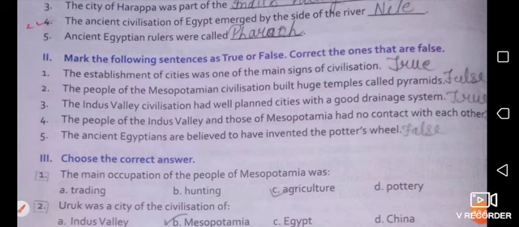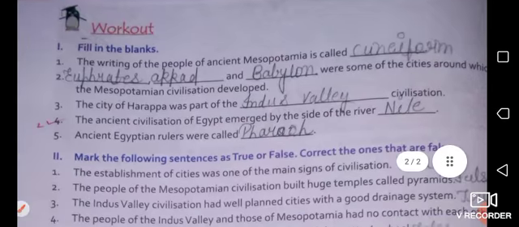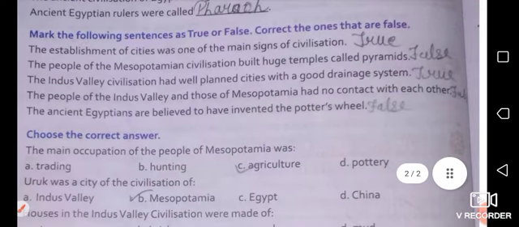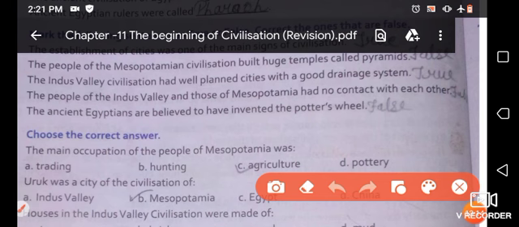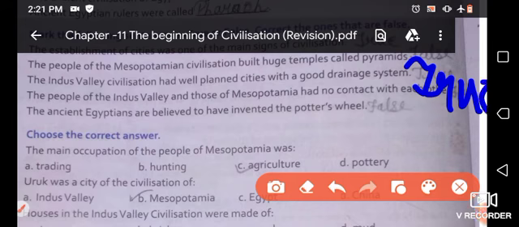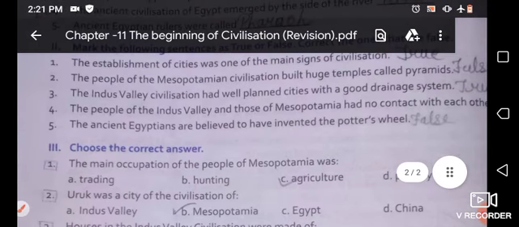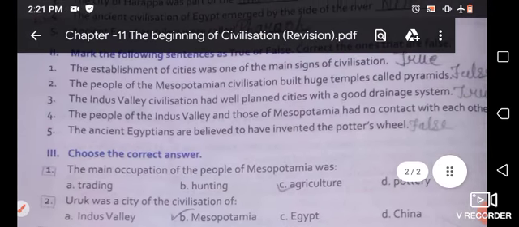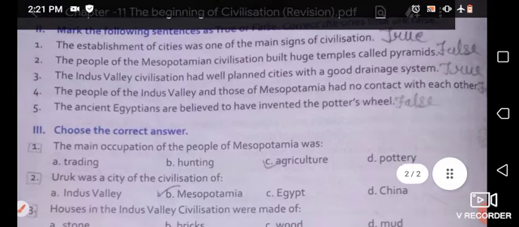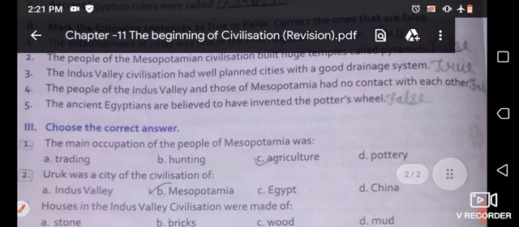The third one is: the Indus Valley civilization had well-planned cities with a good drainage system. Yes, this is true. So write true over here. TRUE, true.